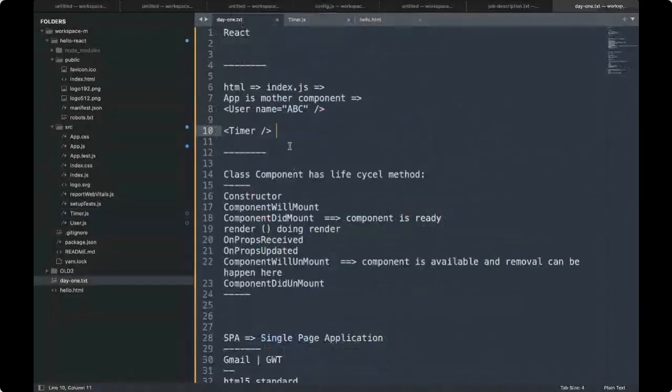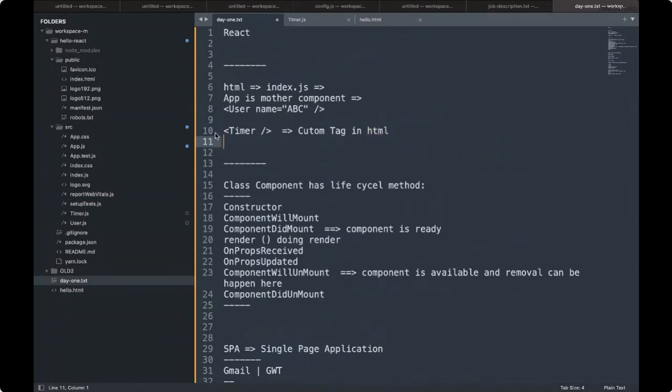So this is called a component. Components are nothing but custom tags in HTML. They have things passed from the parent, which here is name. I can give it a name like Vivek. This is called props.name.